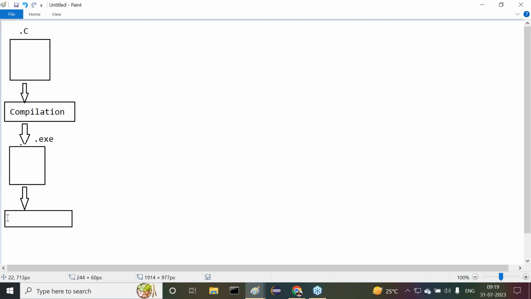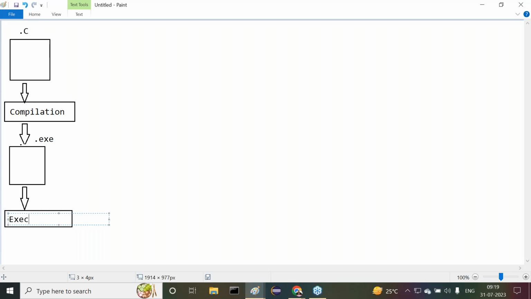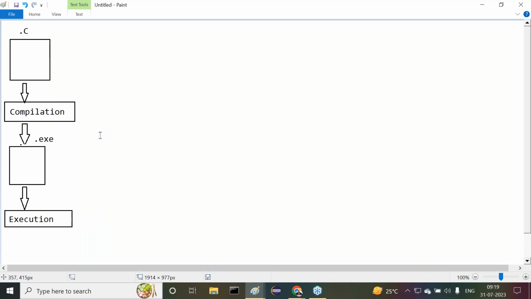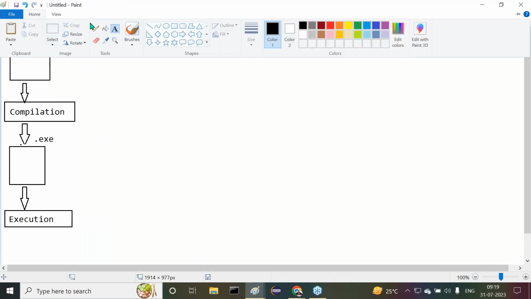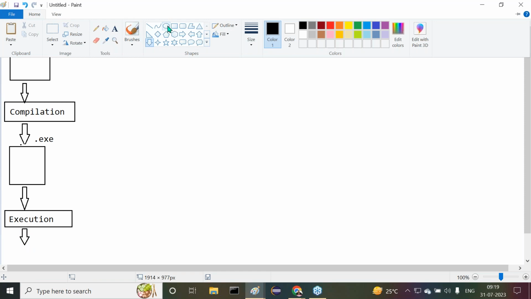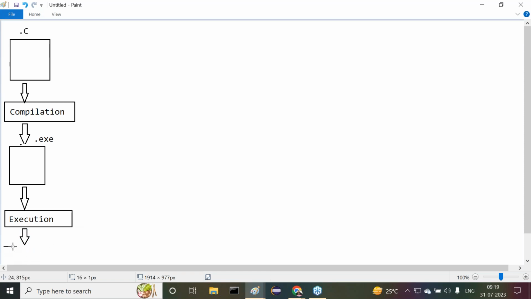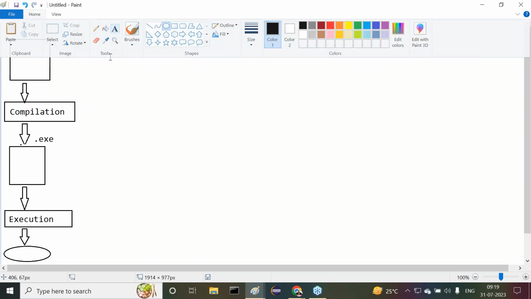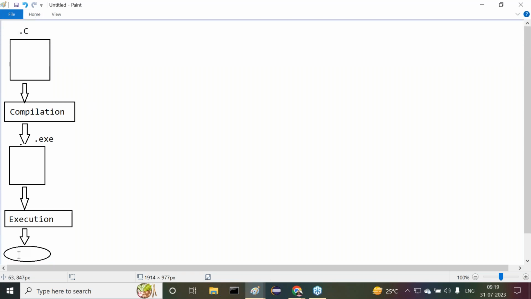Now tell me, who will execute our C program? The C engine will execute our C program. Who will execute Java programs? The Java engine, that is the JVM, Java Virtual Machine. Similarly, who will execute Python programs?